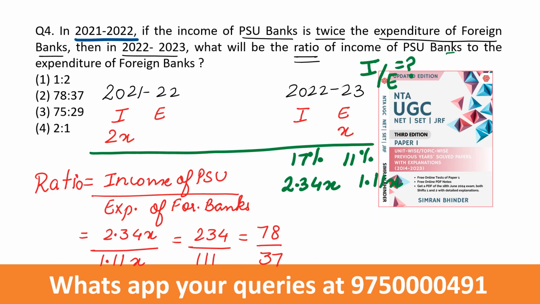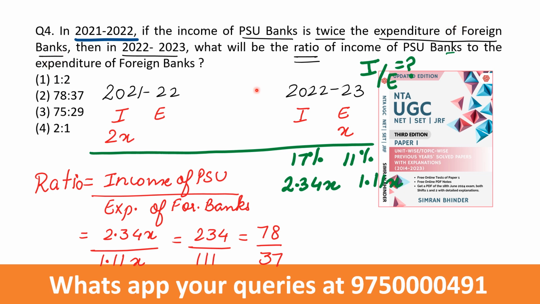Now this next question is again very easy. In 2021-2022, if the income of PSU banks is twice the expenditure of foreign banks, then in 2022-2023, that means let us suppose expenditure of PSU banks in 2022-2023 as X. If we assume that the expenditure in 2022-2023 of PSU banks is X, then we can write over here 2X, because this is given in the question: in 2022 income of PSU banks is twice the expenditure of foreign banks.